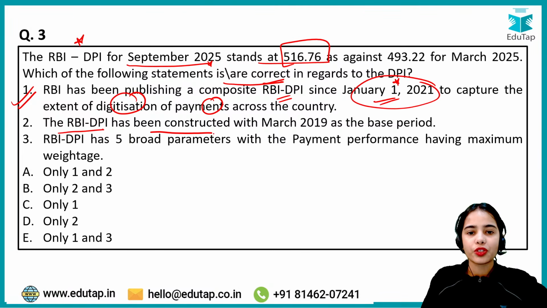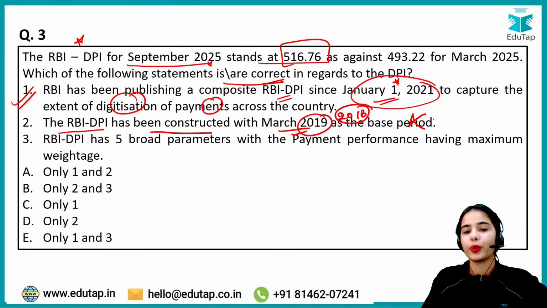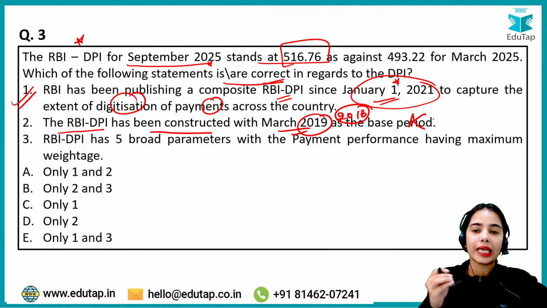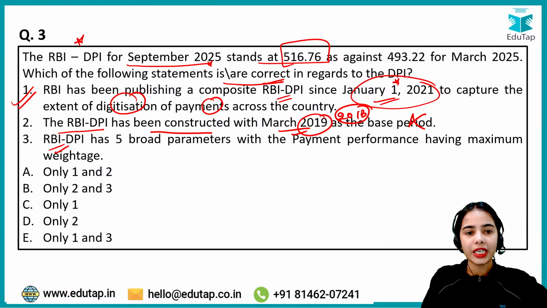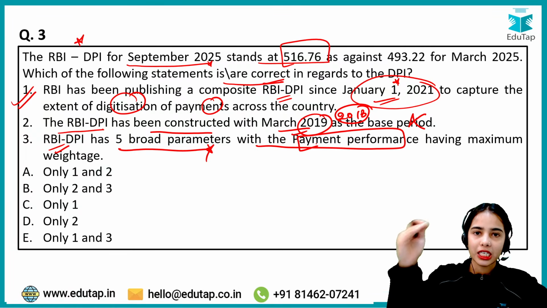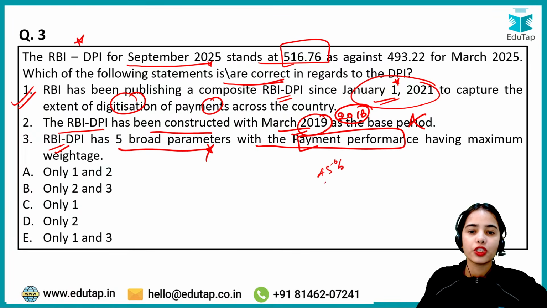RBI DPI has been constructed with March 2018 as the base period. So this is wrong. 2019 is not the base period; 2018 is the base period. Okay. RBI DPI has 5 broad parameters, with the payment performance having a maximum weightage of 45%. So this is absolutely correct. So the first and third statements are correct, and that's why the right answer here is E.